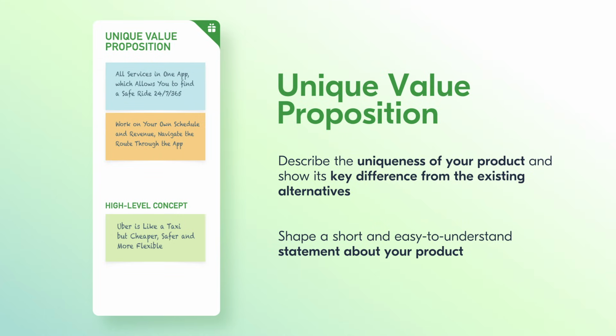In the lower part of the Unique Value Proposition box, there is a place for creating a high-level concept, a short and easy-to-understand statement about your product. It's a kind of elevator pitch you will use when addressing your product. As an example, Uber is like a taxi, but cheaper, safer, and more flexible.